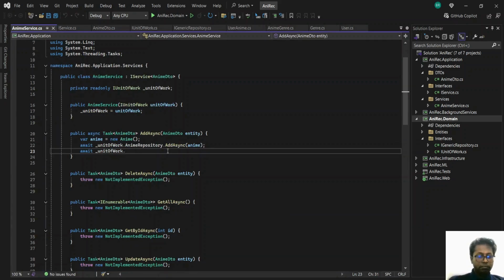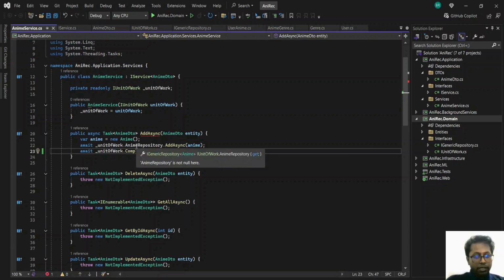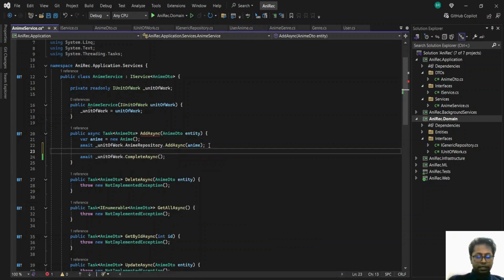Okay, now we need to commit this, complete async. You see, this is where unit of work comes in and makes our lives easier. Say for instance, we have to commit to two tables and one of them fails. We'll see it like this already.